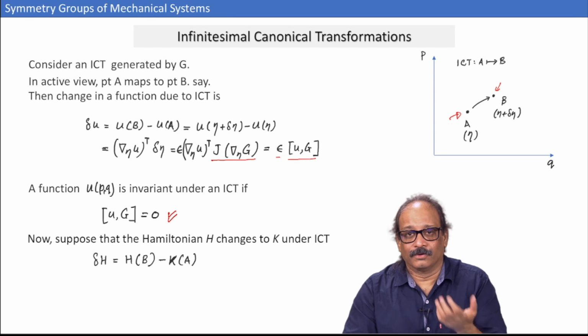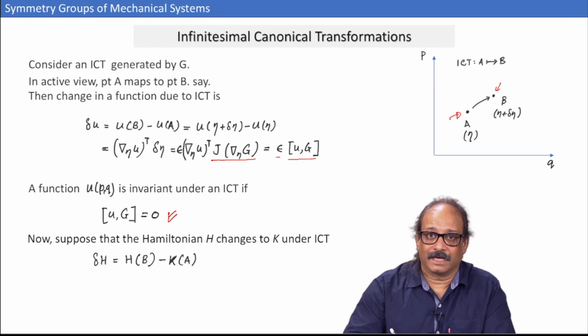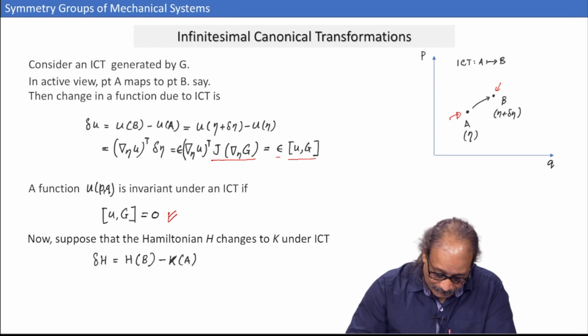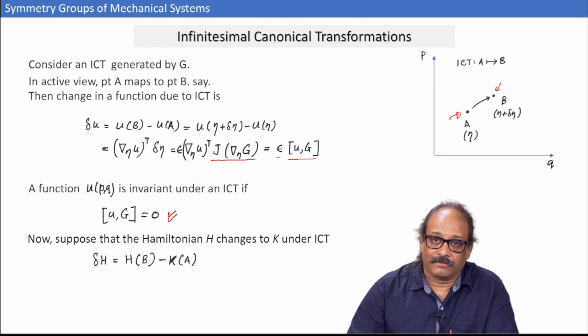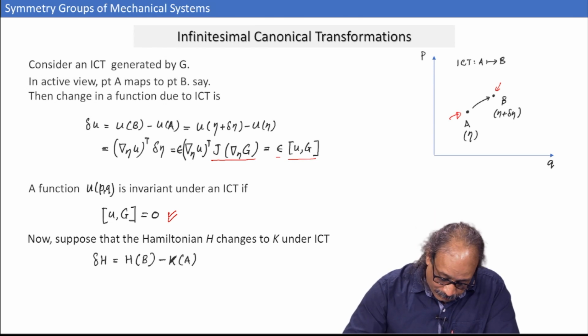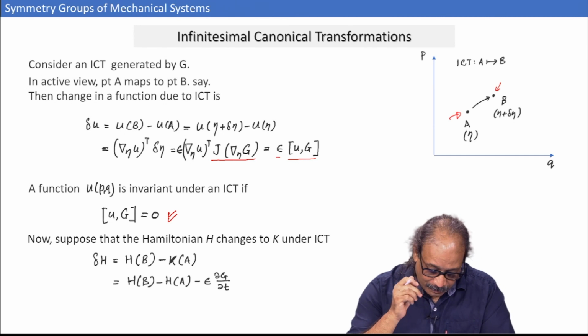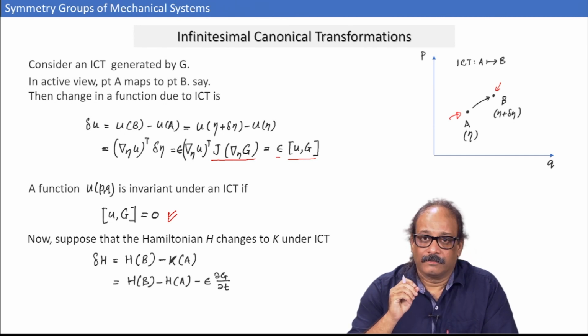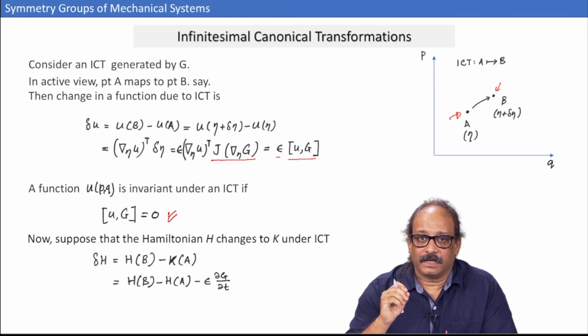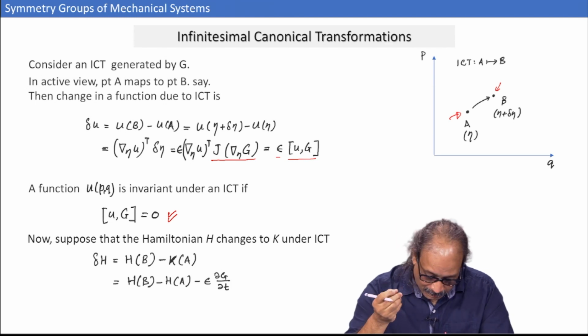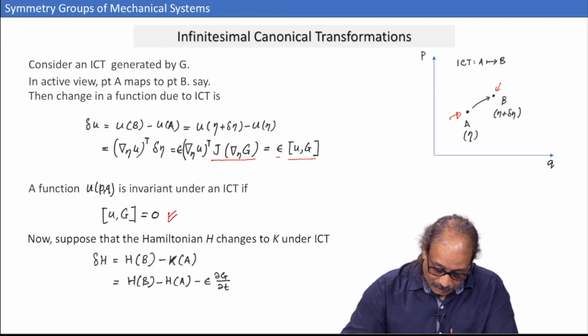So, in the new coordinates, of course, the value of the Hamiltonian at A also would have changed. So, I would put that as K of A. Now, this we can immediately calculate, because K of A we know is equal to H of A plus epsilon times del G by del t. Okay.